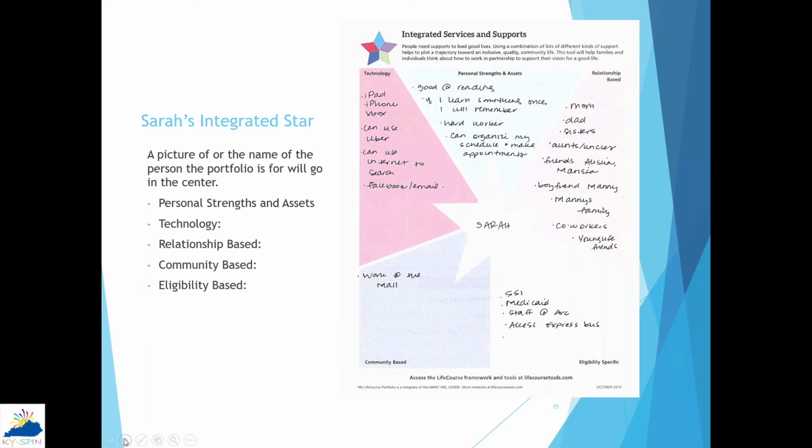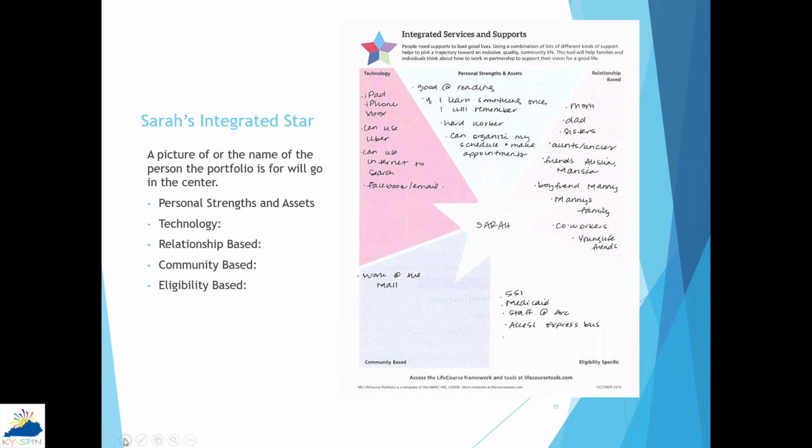So her relationship-based supports are her mom, her dad, her sisters, her aunts and uncles, cousin, her friends, and then she's got their names, her boyfriend Manny, Manny's family, and then her coworkers and her Young Law friends.